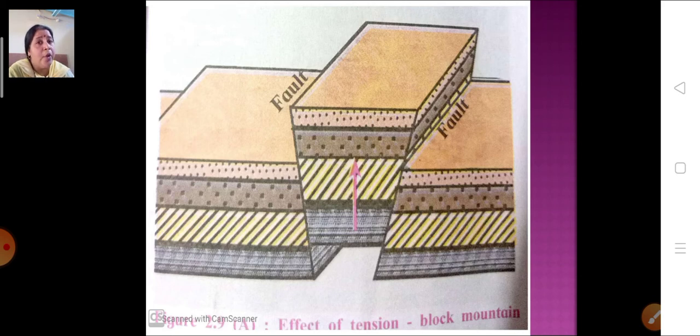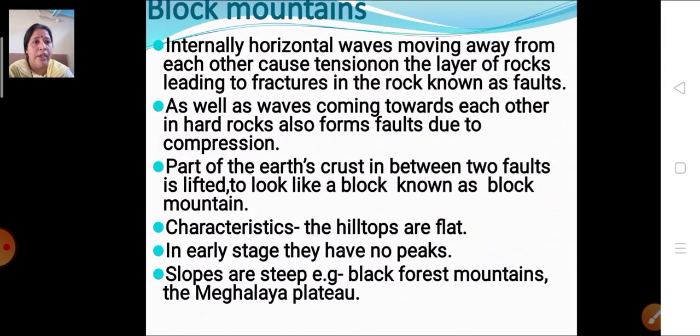An example of a block mountain, children, is the Meghalaya Plateau of India. The Black Forest mountain is also an example. Children, I hope you have understood what block mountains are. I hope we have revised properly what fold mountains and block mountains are.